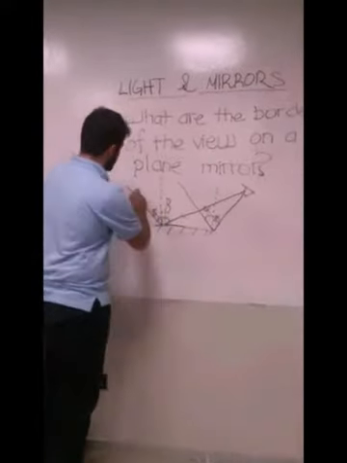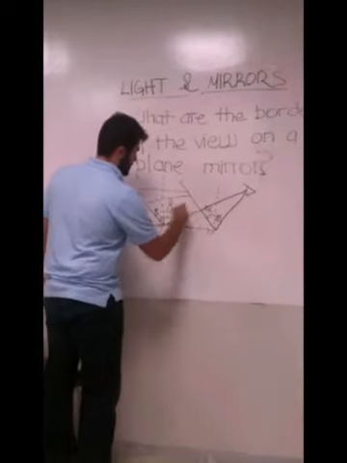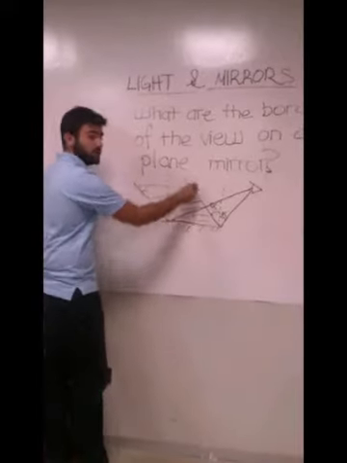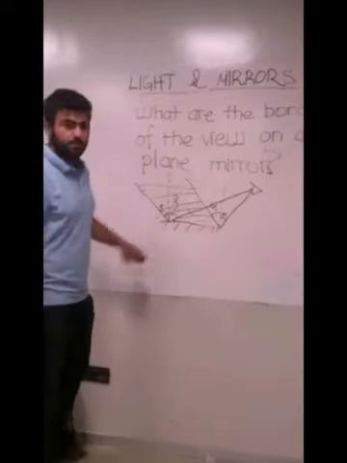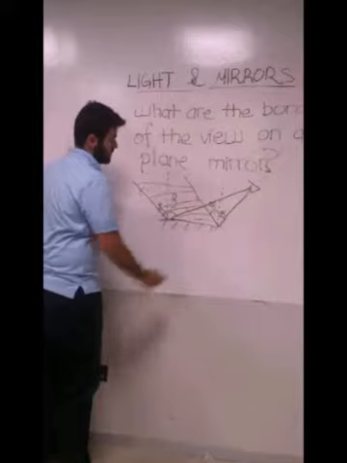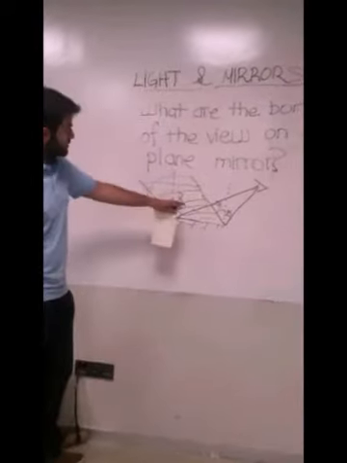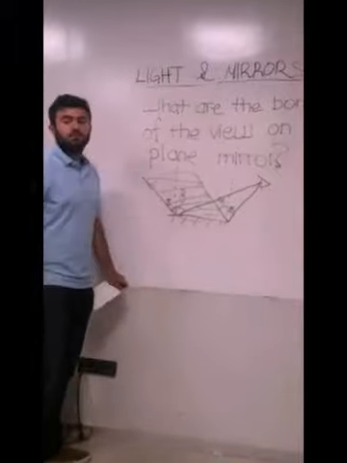And this area which remains between these two reflections is the area which we can see from this mirror by this eye.